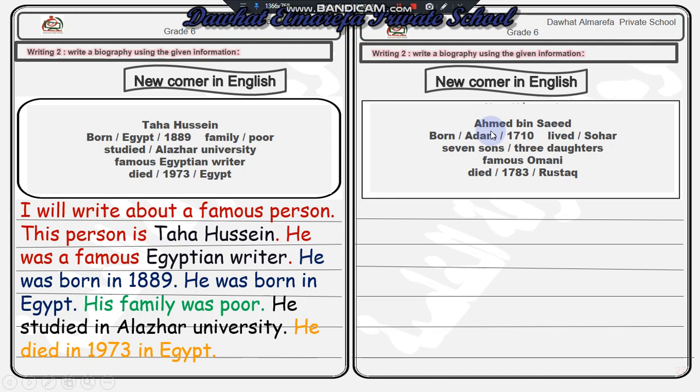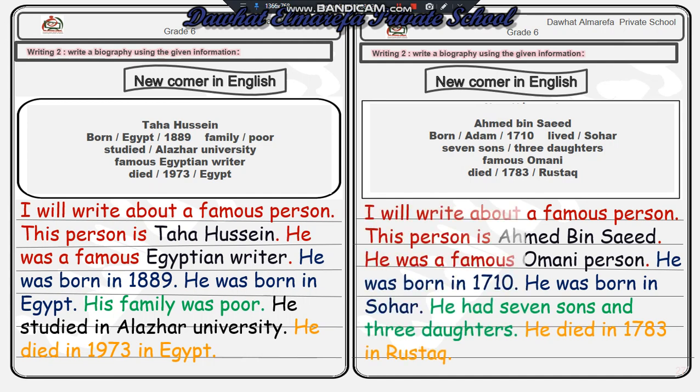The second exercise is about a person called Ahmed bin Said. The first sentence that we will use: I will write about a famous person. This person is Ahmed bin Said. He was a famous Omani person. He was born in Adam. He was born in 1710.